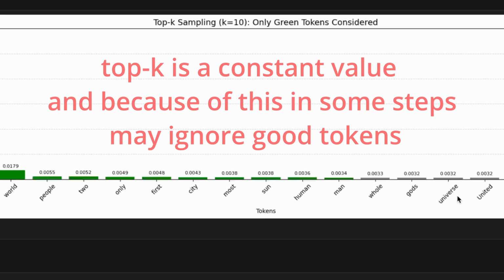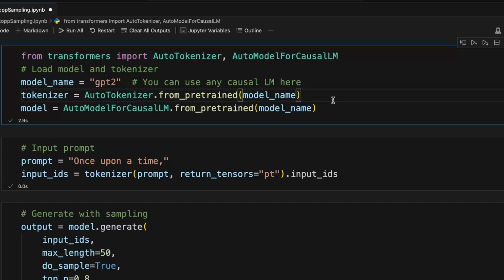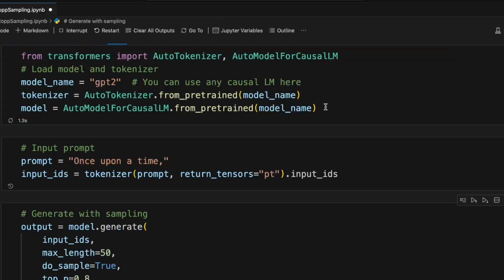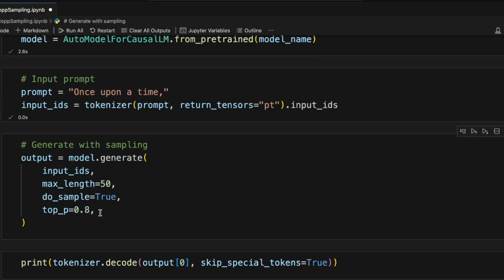To overcome this issue, the next decoding strategy was introduced, which is top P sampling. For top P sampling, let's again load model and tokenizer and tokenize the prompt. In model.generate, we can see that do_sample is again true, which means output will be non-deterministic. And how the next token will be chosen will depend on top P, which is here 0.8, which means that out of all the top tokens whose cumulative sum is 0.8, a random word will be chosen.